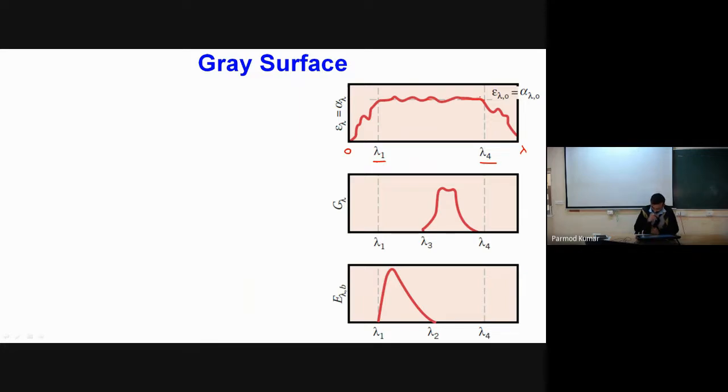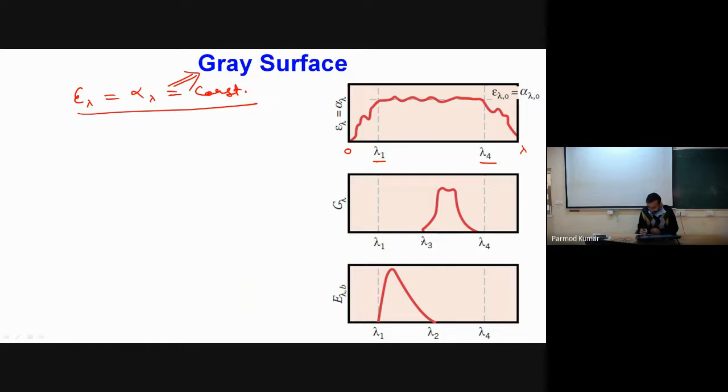Okay, so now if we have any spectrum of irradiation and any spectrum of emission within this range of wavelength, under that condition we can consider epsilon lambda equal to alpha lambda equal to some constant value, independent of lambda. When that type of assumption is valid, we call the surface a gray surface. Before taking the assumption of a gray surface, we first have to ensure that for whatever spectrum of wavelengths we are considering in our analysis, the variation of these two properties is independent of wavelength rather than a function of it.